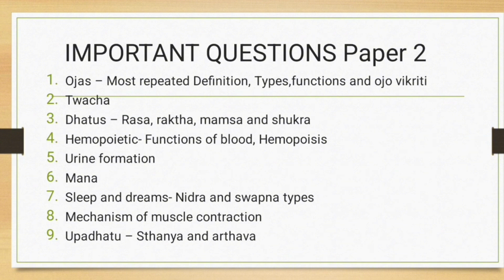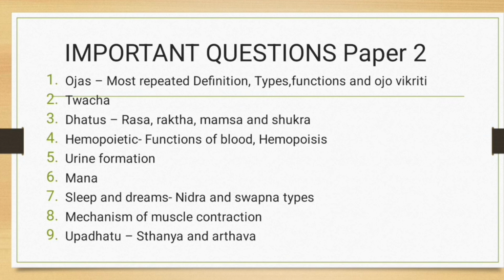And coming to the Tvacha, that is the skin, know the types according to the Shushruta and the functions of skin from both Ayurveda and modern perspectives. And coming to the Dhatus, while any Dhatus can be asked, Majja Dhatu is the frequent SAQ, and Rasa, Rakta, Mamsha and Sukra have all appeared as long answer questions once.